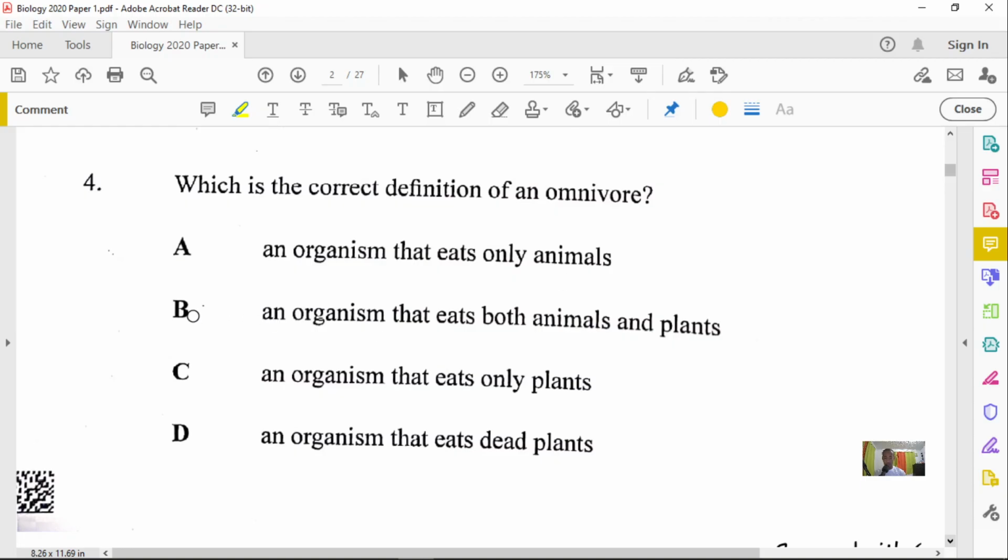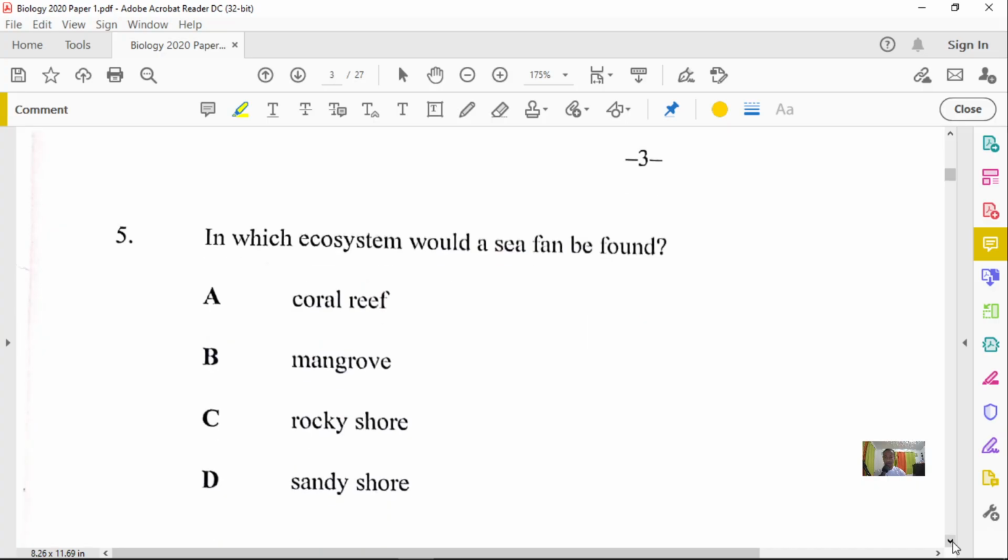An organism eating both plants and animals will be our option B. And option C, an organism that eats only plants, is a herbivore. An organism that eats dead animals or dead organisms or any dead plants, those are decomposers or detritivores. All right, let's now go to our next question, question number 5.